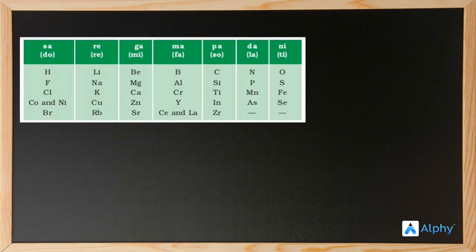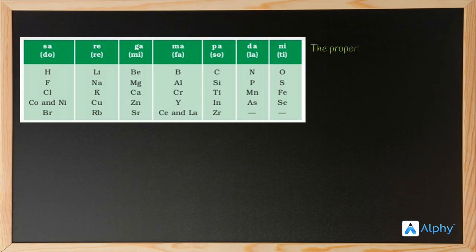Let's see. If his observation is right, lithium and sodium will have similar properties. Why? Lithium is the first element, sodium is the eighth element. Just like that, beryllium and magnesium. Beryllium is the first element, magnesium is the eighth element. So beryllium and magnesium should have similar properties, right? Yes, just like that, boron, aluminum, carbon, silicon, nitrogen, phosphorus, oxygen, sulfur.